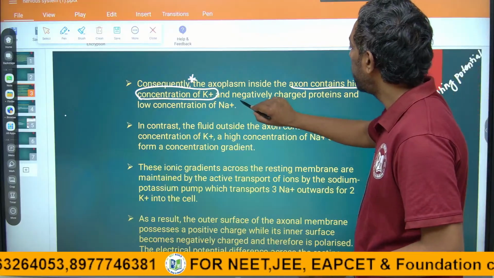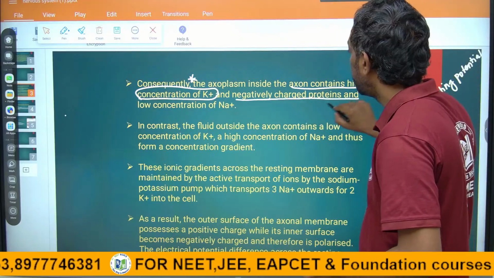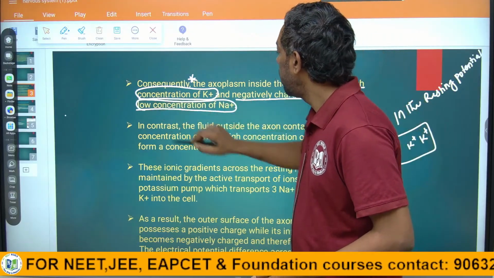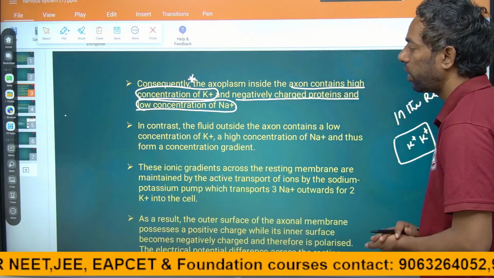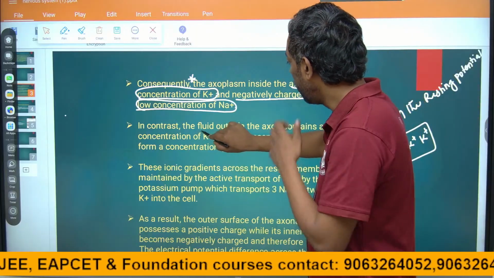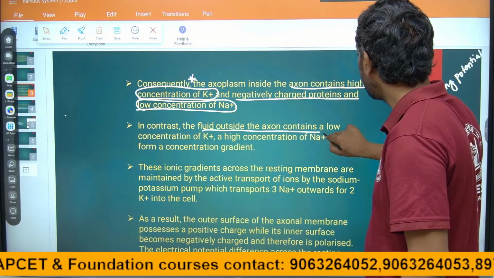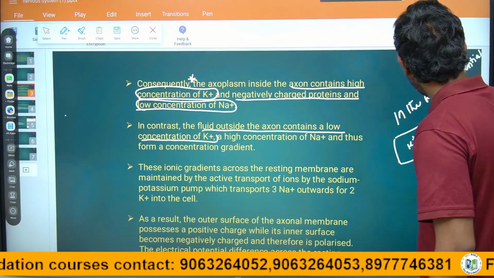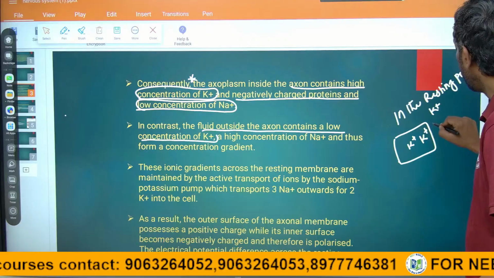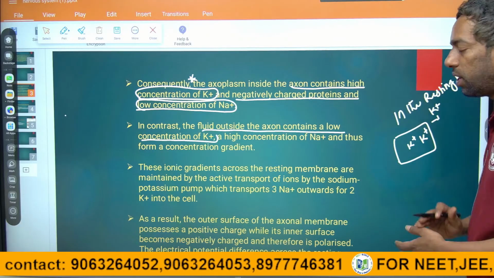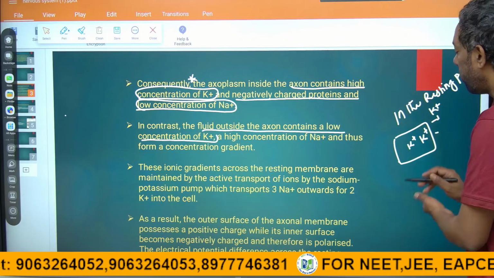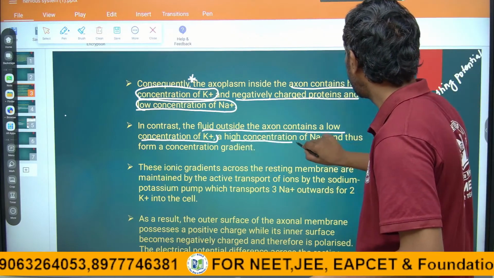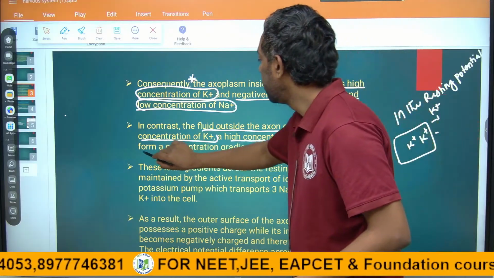The negatively charged proteins are there, and the concentration of sodium ions is very low. In contrast, the fluid outside the axon, the interstitial fluid, contains a low concentration of potassium as compared with inside, and a high concentration of sodium.